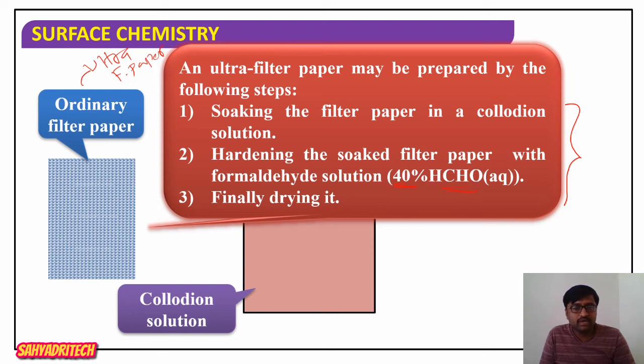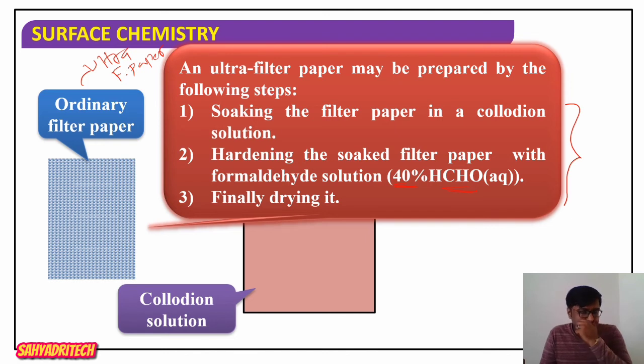Once hardening is done, finally the filter paper should be dried. So on drying, what happens? There will be a reduction in the size.